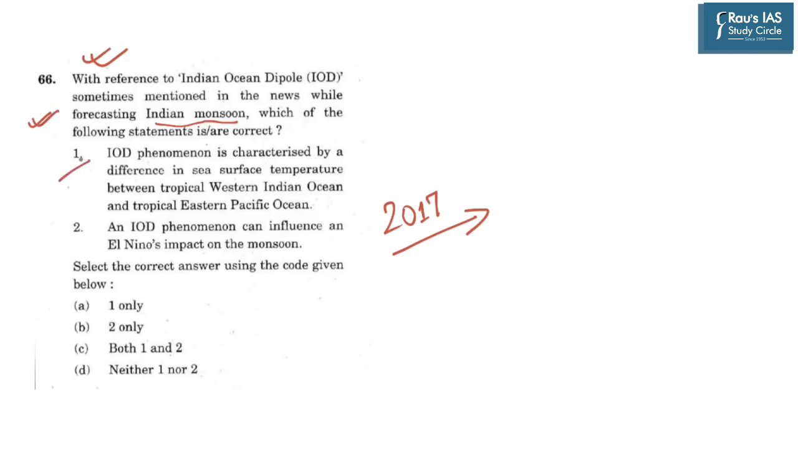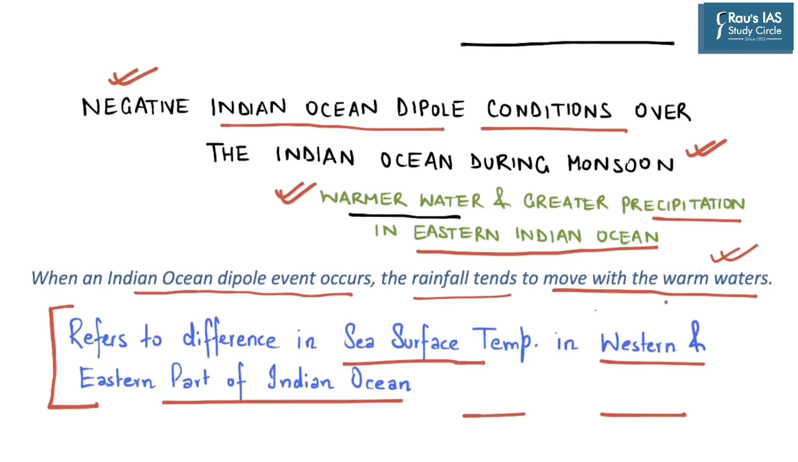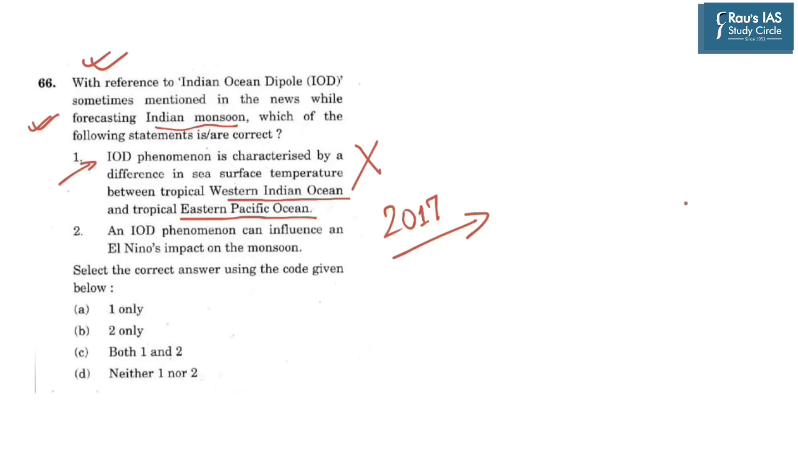Options are: first, IOD phenomena is characterized by a difference in sea surface temperature between tropical western Indian Ocean and tropical eastern Pacific Ocean. No, this is the difference between sea temperature between western Indian Ocean and eastern Indian Ocean. So here the first statement becomes incorrect.